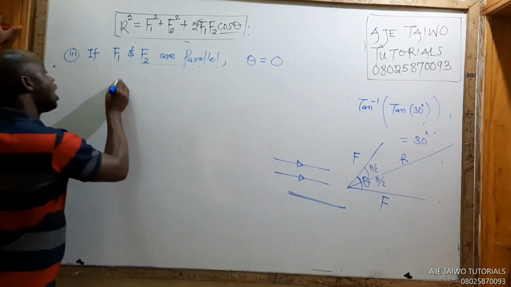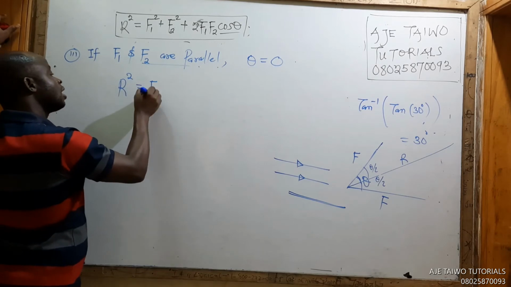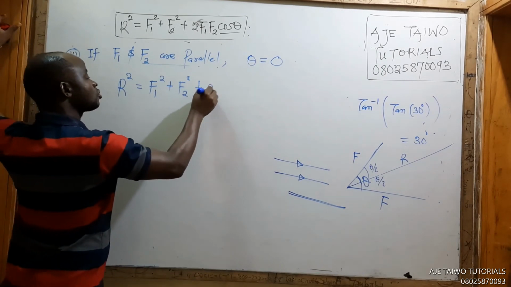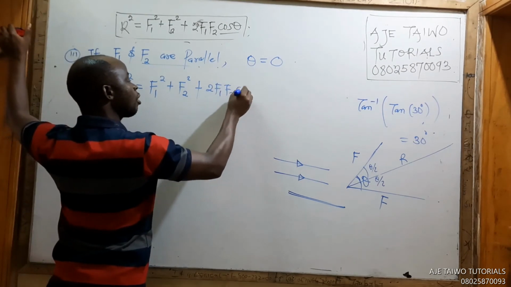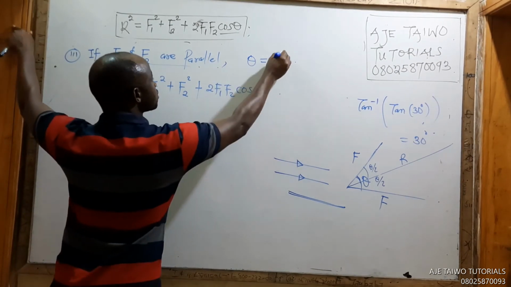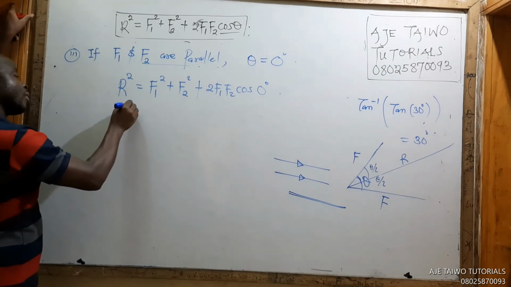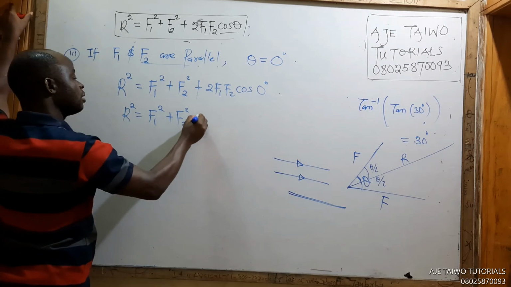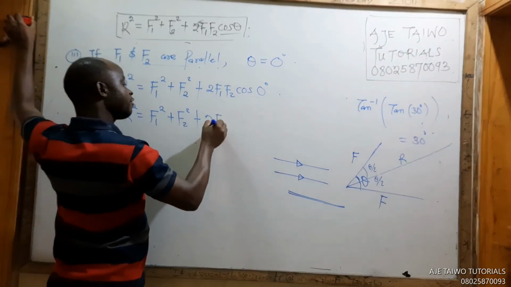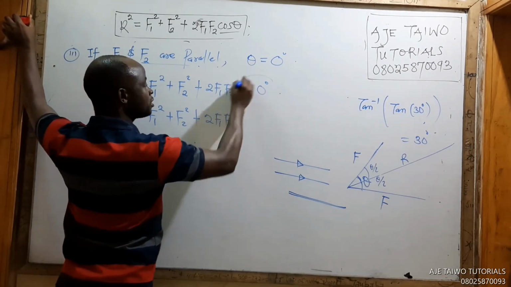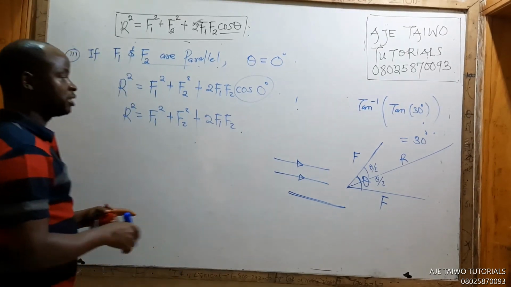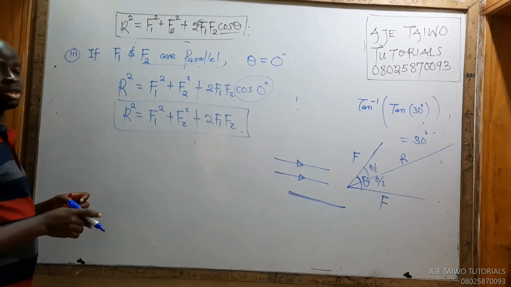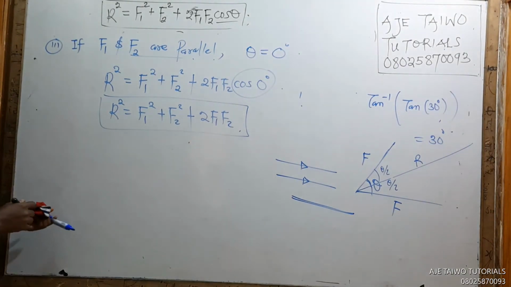So you now have R squared equals F1 squared plus F2 squared plus 2F1 F2 cos 0 degrees. And that's R squared equals F1 squared plus F2 squared plus 2F1 F2, because cos 0 is 1. So this is the resultant if they are parallel to each other. And what will be the direction of that resultant?